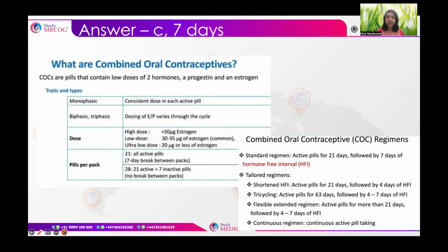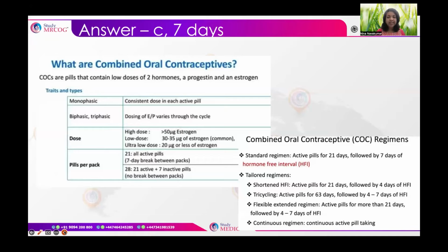The standard regimen, which is commonly used, has active pills given for 21 days followed by 7 days of hormone-free interval. And the tailored regimens can either be a shortened hormone-free interval, wherein we give the active pill for 21 days and then only 4 days of hormone-free interval.